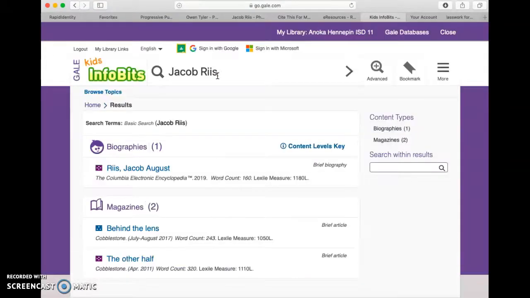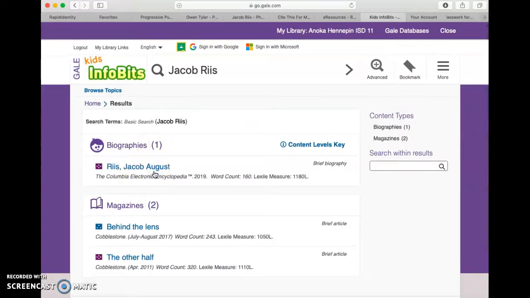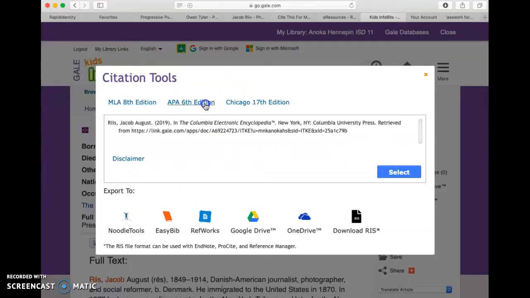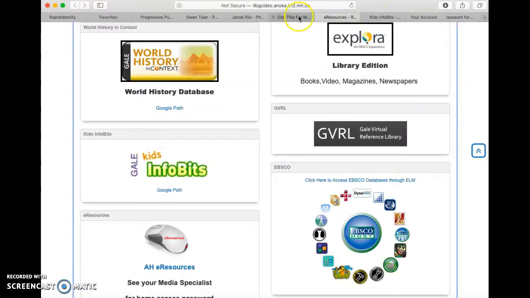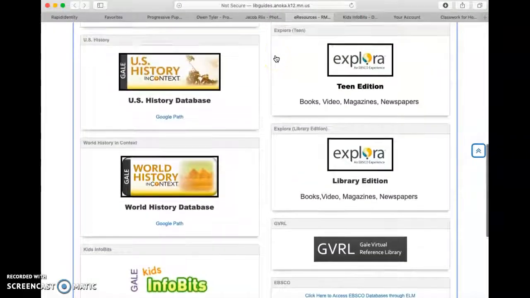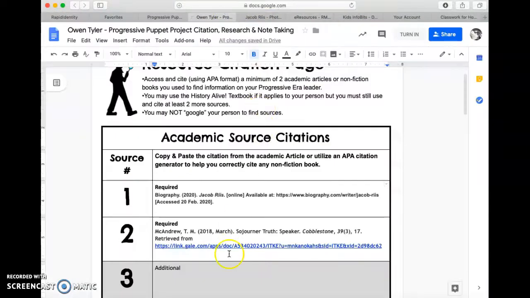But what's great about these options is that they all have a handy-dandy citation tool for you to just click on, and you don't have to go to that Cite This for Me source. Okay, so that's the real quick and easy way of finding and citing academic, reliable resources for your Progressive Era research project.